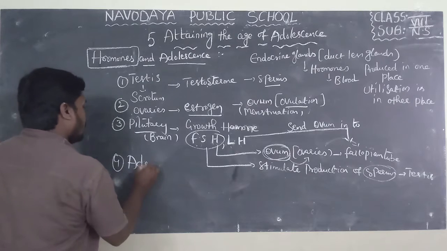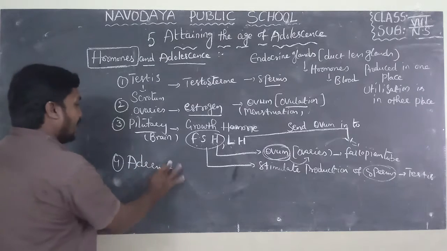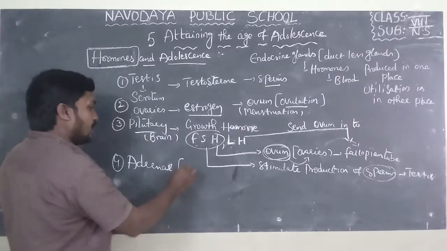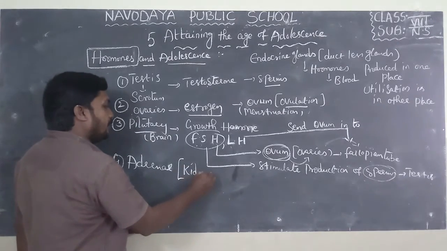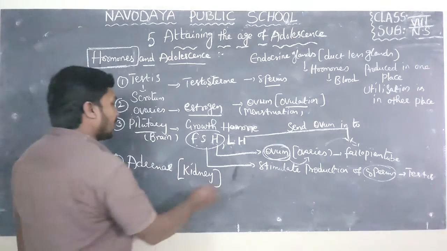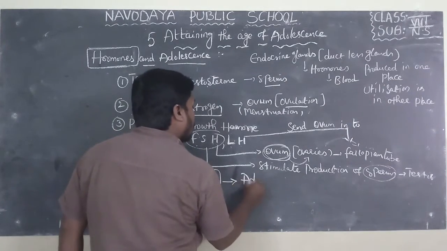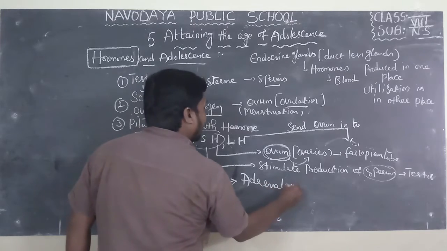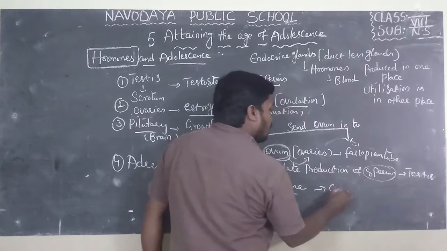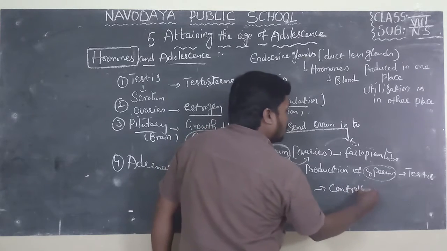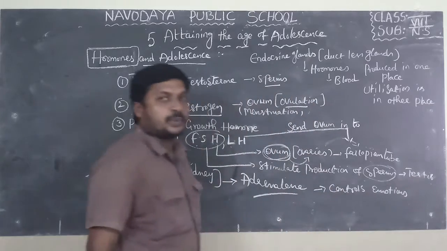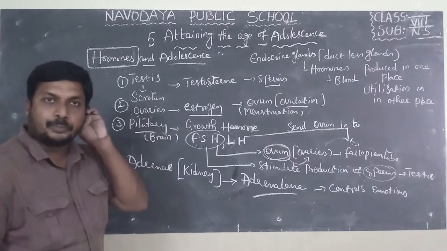Next, the 4th one is the adrenal gland. Do you know the adrenal gland? Where will the adrenal gland be present? On top of the kidney. What is the role of the adrenal gland? This releases a hormone known as adrenaline. This adrenaline hormone helps to control emotions. I will explain this hormone with the help of a simple example.